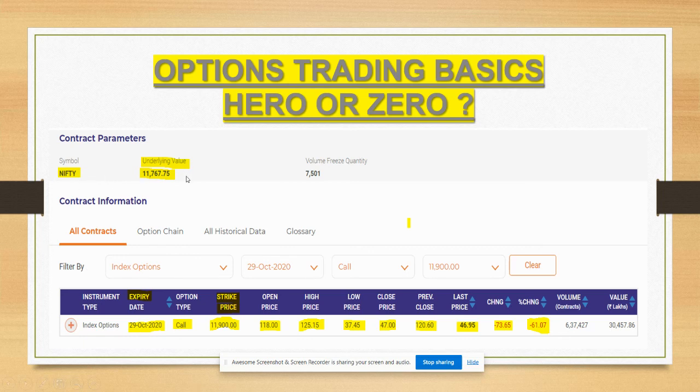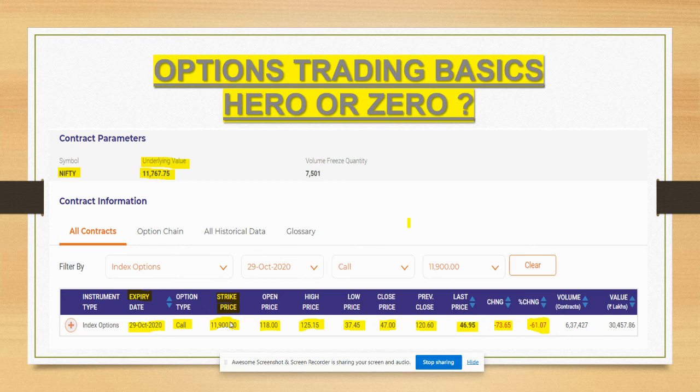This is for Nifty. The underlying value is 11,767. The strike price which we have selected is 11,900. If you see the open, the high, and the low, look at the difference. The open is at 118, the high is 125, and the low is 37. So there is a drastic difference. This shows how volatile it is and how risky it is.